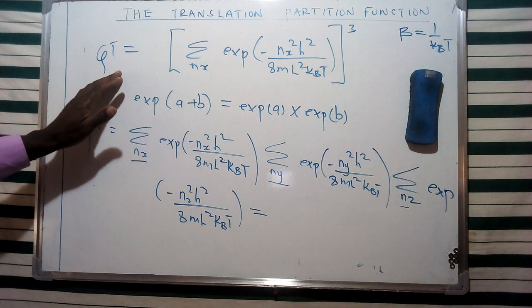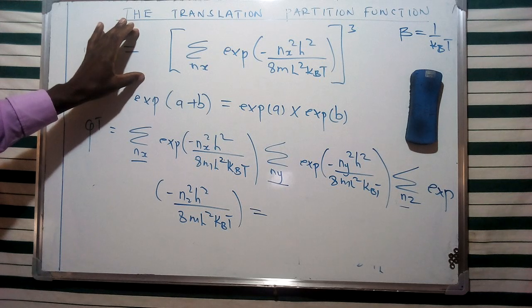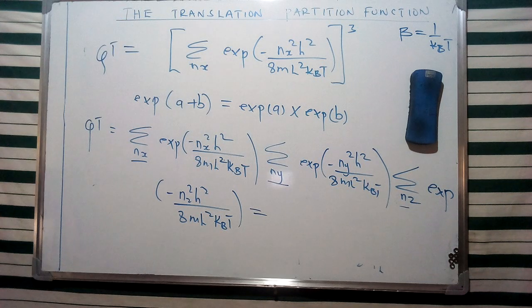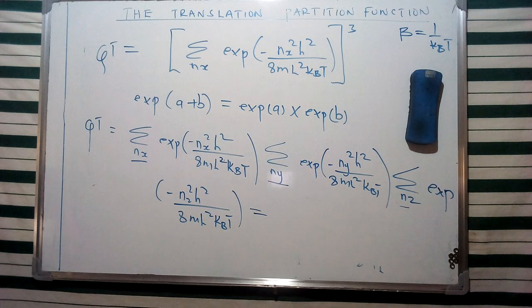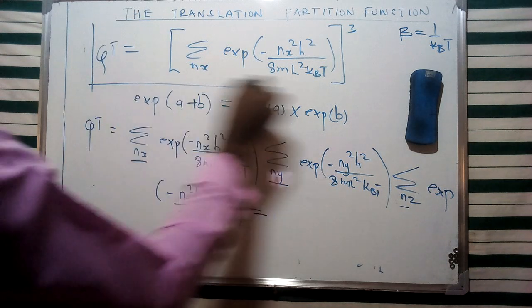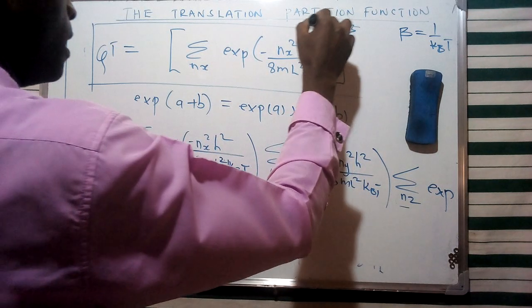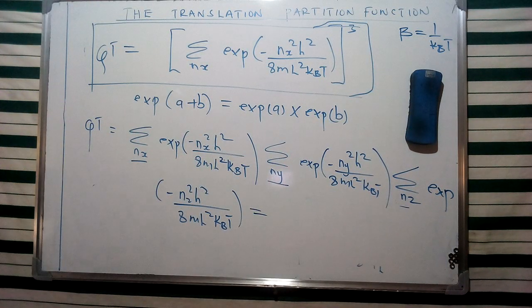So this is one of the ways in which we are going to consider the translation partition function of a monoatomic ideal gas. And in this case, this is going to provide for us a window of trying to find other ways of evaluating such models considering the monoatomic ideal gas. So catch us in our next video, as we're going to look at another version of this particular equation, and that's going to form our final bit of this specific discussion as I've mentioned.